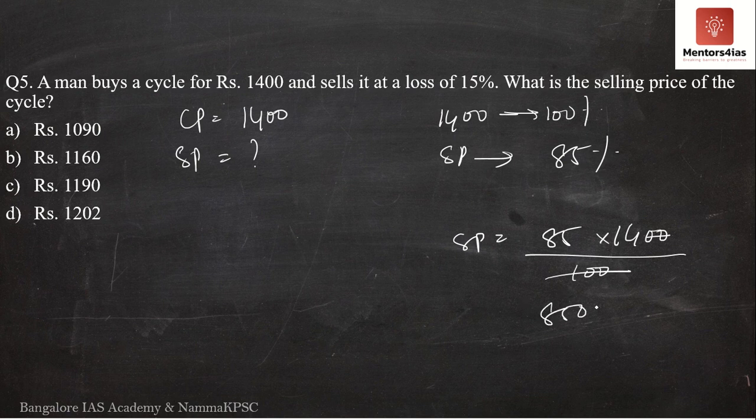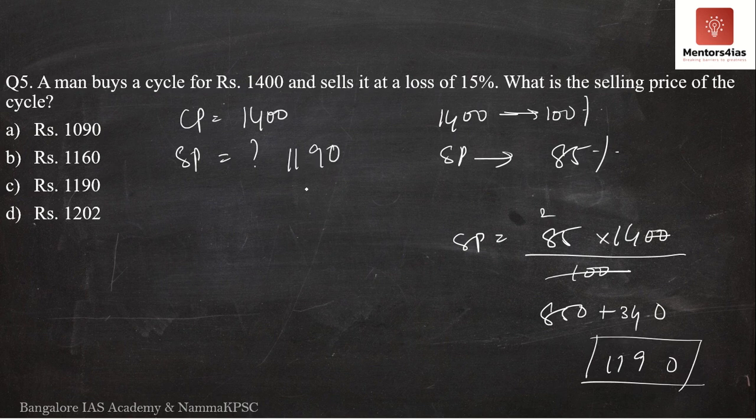85 into 10 is 850 plus 4 into 85. 4 5s are 20, 8 4s are 32, 32 plus 4 is 340. So 850 plus 340. Therefore, the selling price is what? It is 1,190.